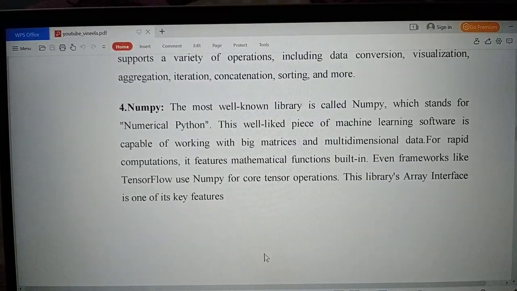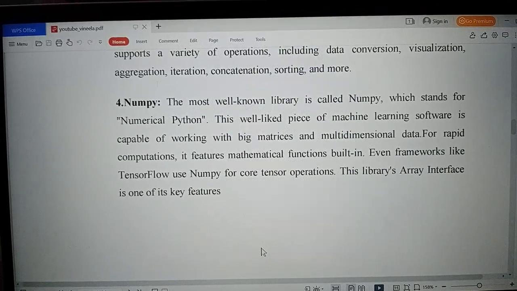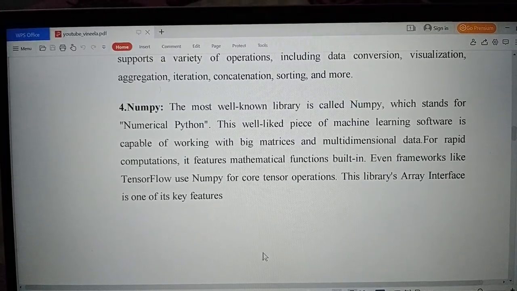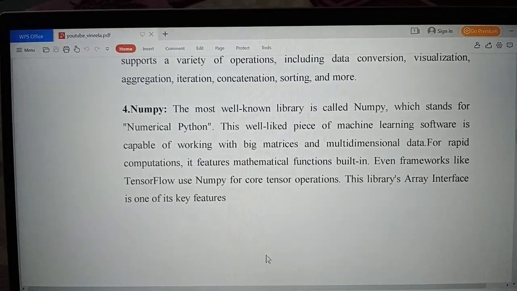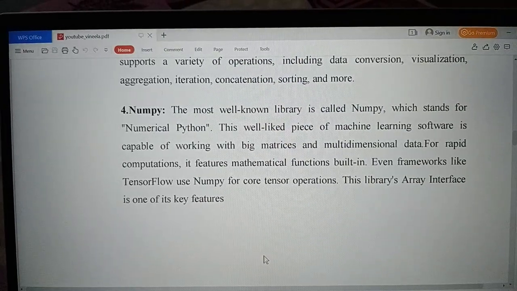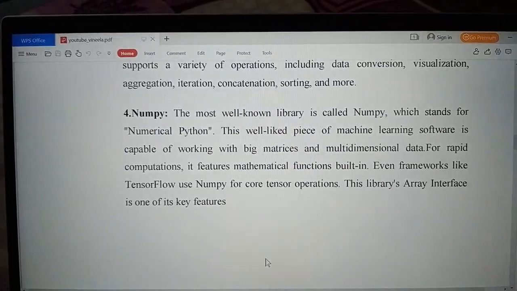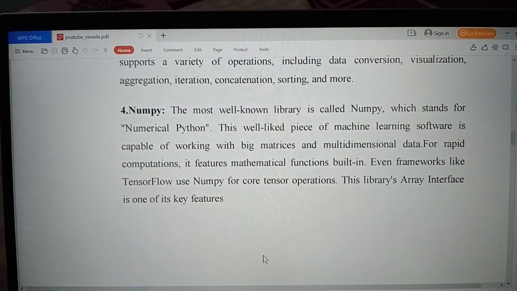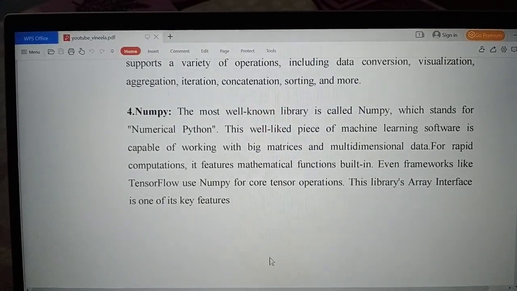NumPy. The most well-known library is called NumPy, which stands for Numerical Python. This well-liked piece of machine learning software is capable of working with big matrices and multi-dimensional data for rapid computations. It features built-in mathematical functions. Even frameworks like TensorFlow use NumPy for core tensor operations. This library's array interface is one of its key features.